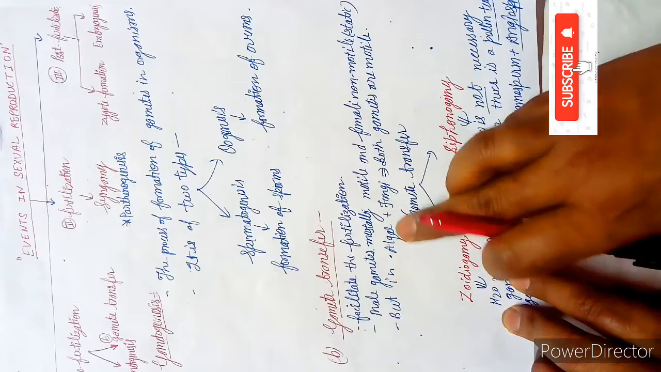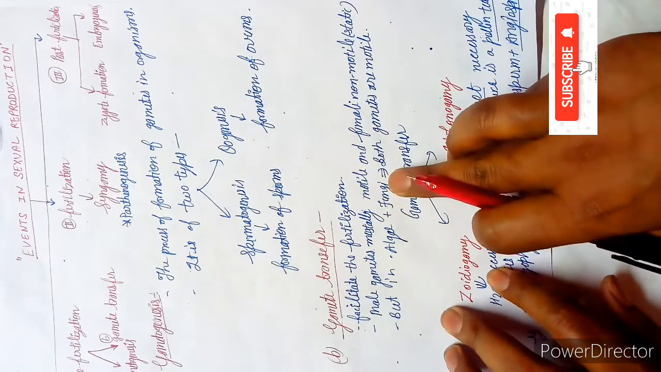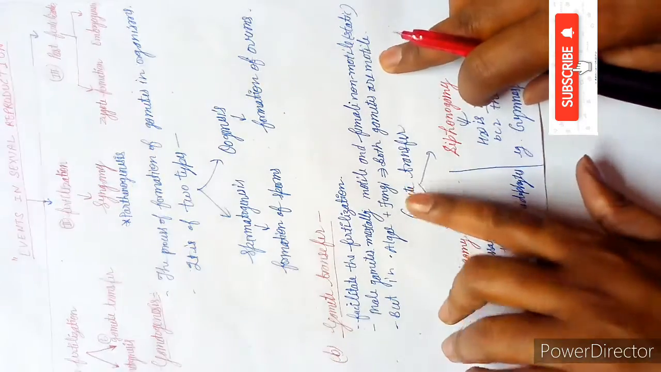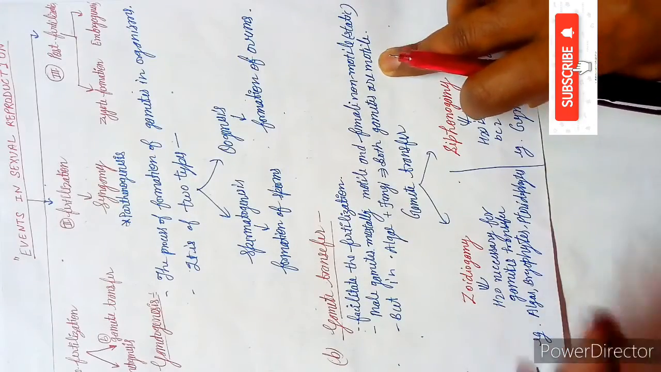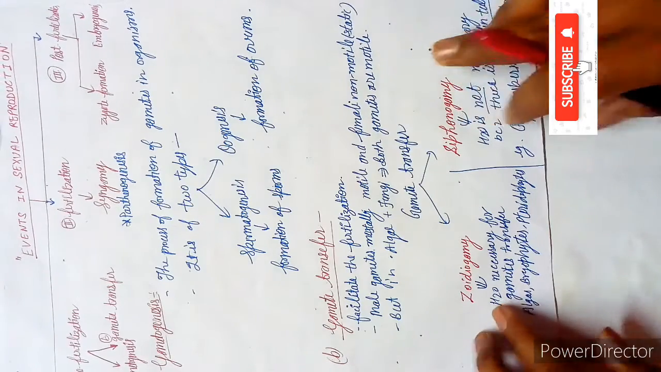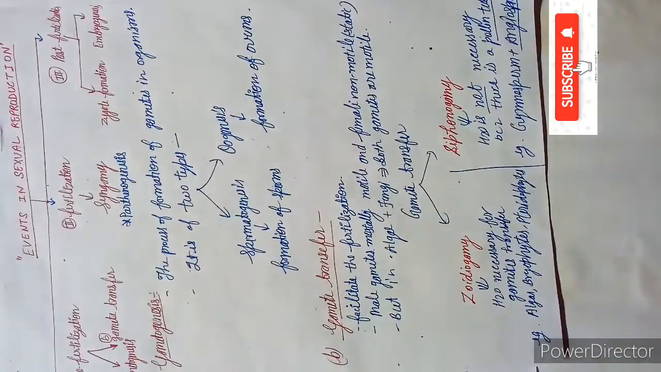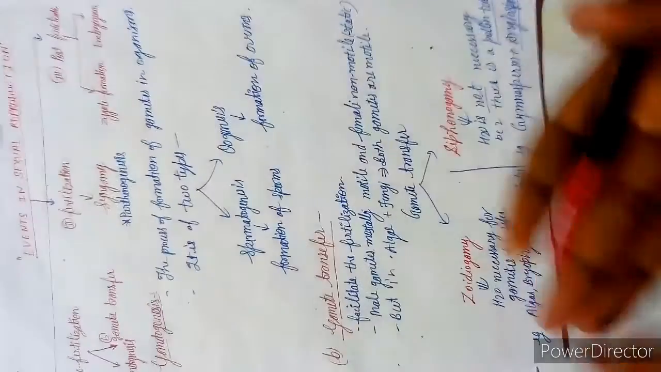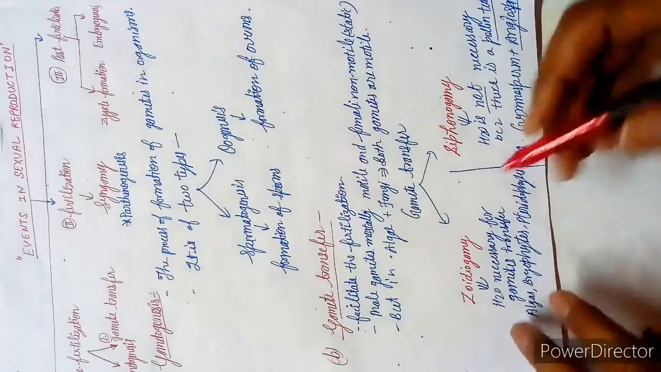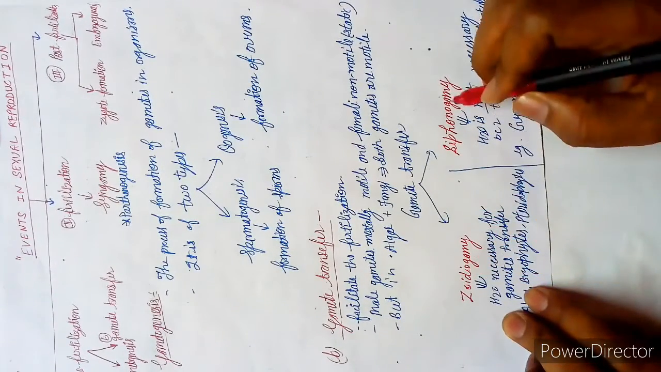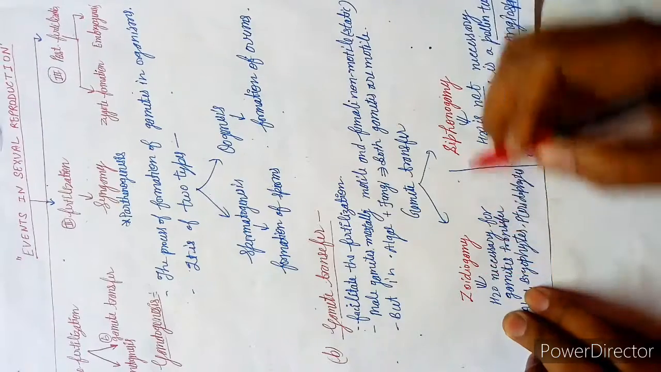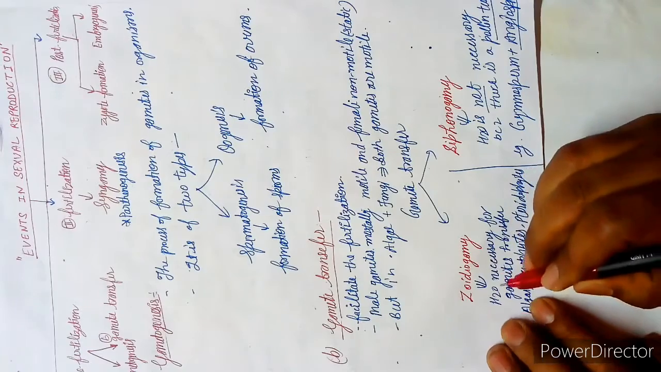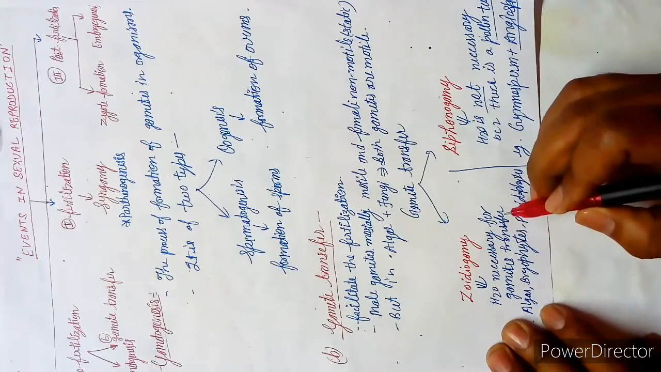But in algae and fungi, both gametes are motile, meaning both can move from one place to another because both have flagella. So on the basis of the way of transfer of the gametes, it is of two types: first is zooidogamy, second is siphonogamy. Zooidogamy means water is necessary for gamete transfer.